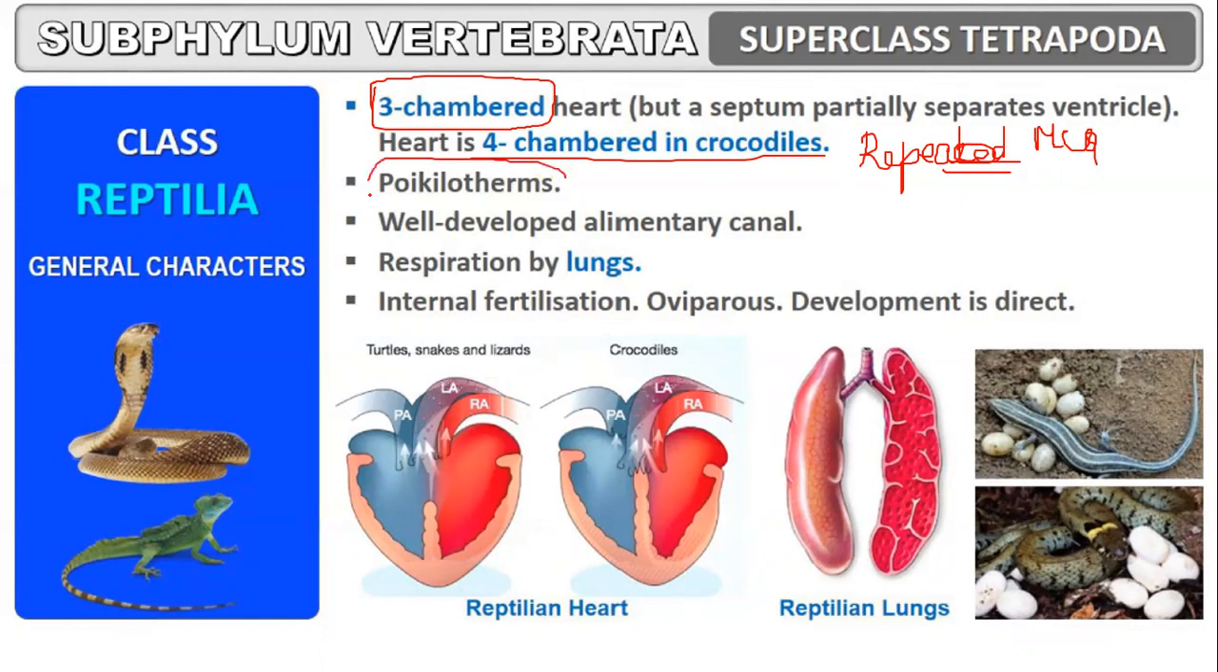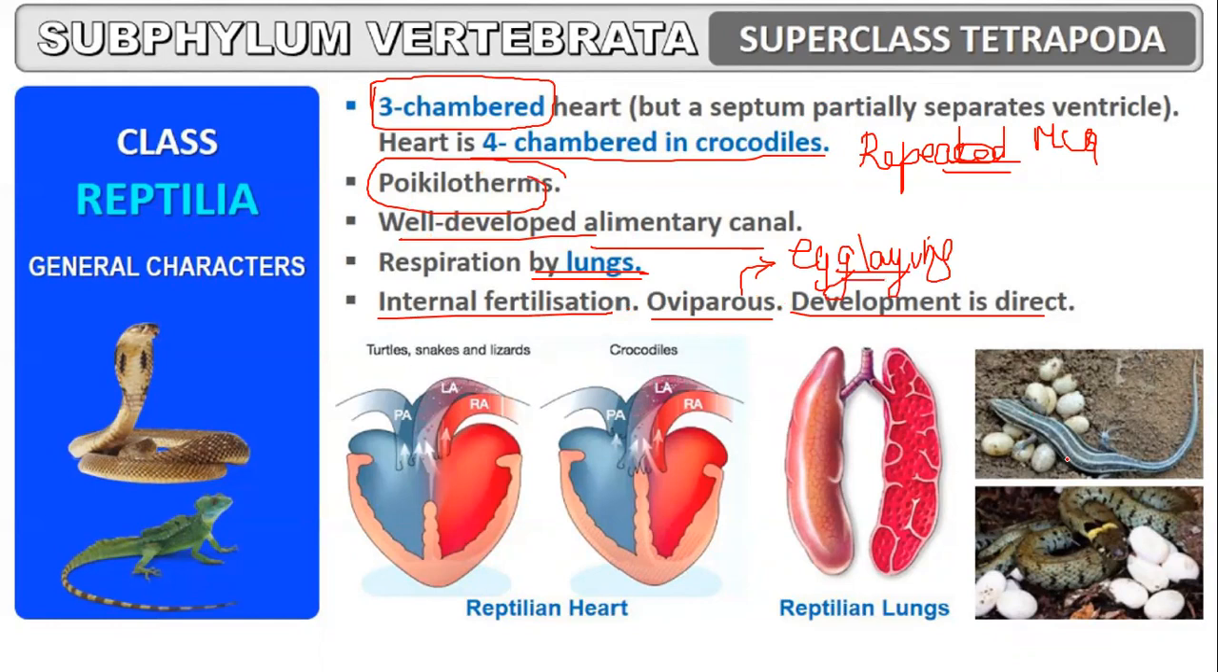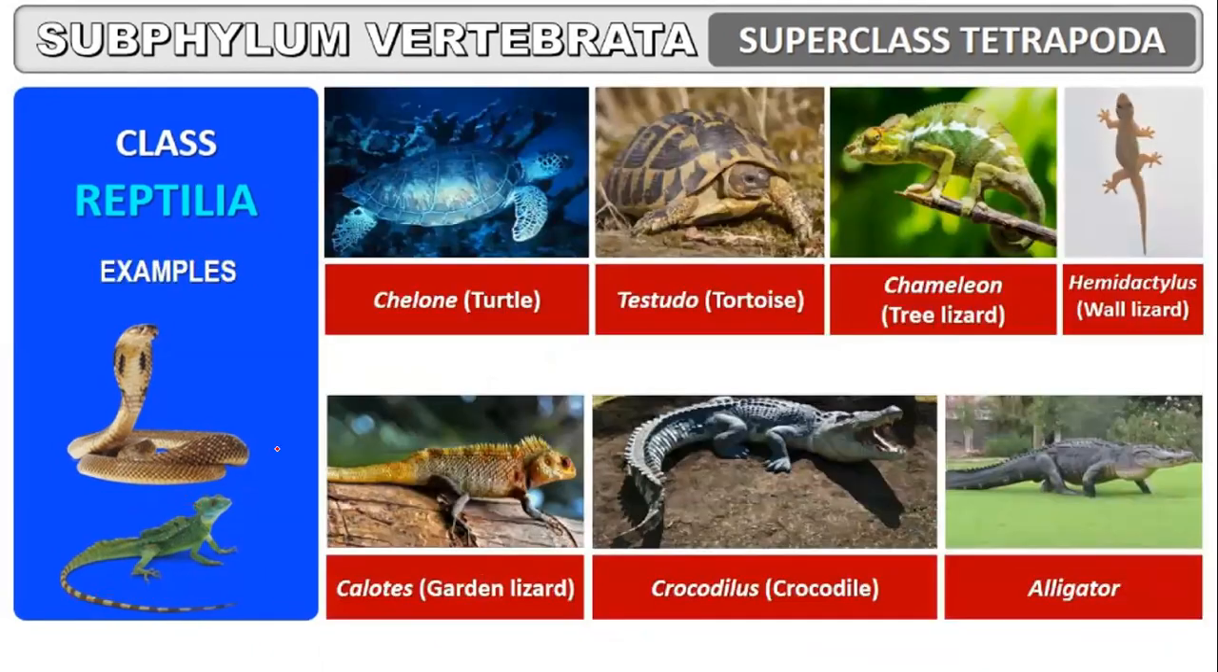Okay, so they are poikilotherms, that is cold-blooded. They have a well-developed alimentary canal, respiration by lungs, internal fertilization, oviparous, direct development. What do you mean by oviparous and viviparous? Oviparous means egg laying. Snakes and all lay eggs, right? Reptilian heart is this, reptilian lungs is this. Examples are snake and all those things. We would discuss the examples right now.